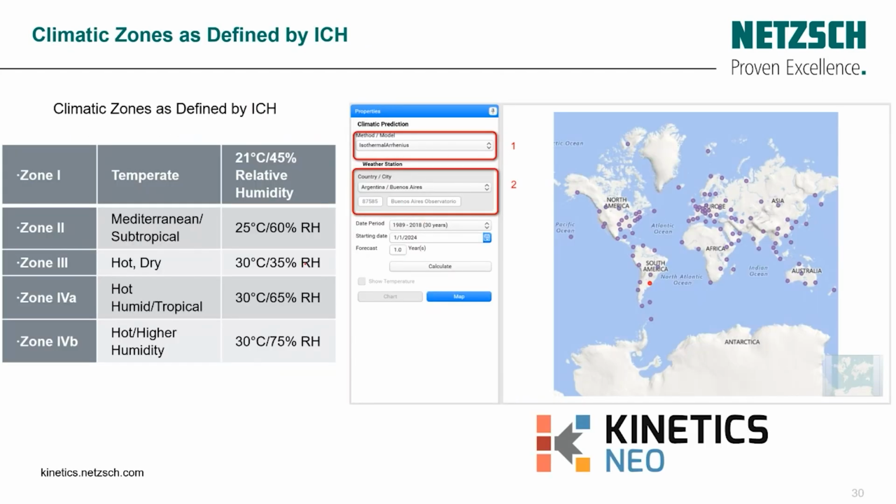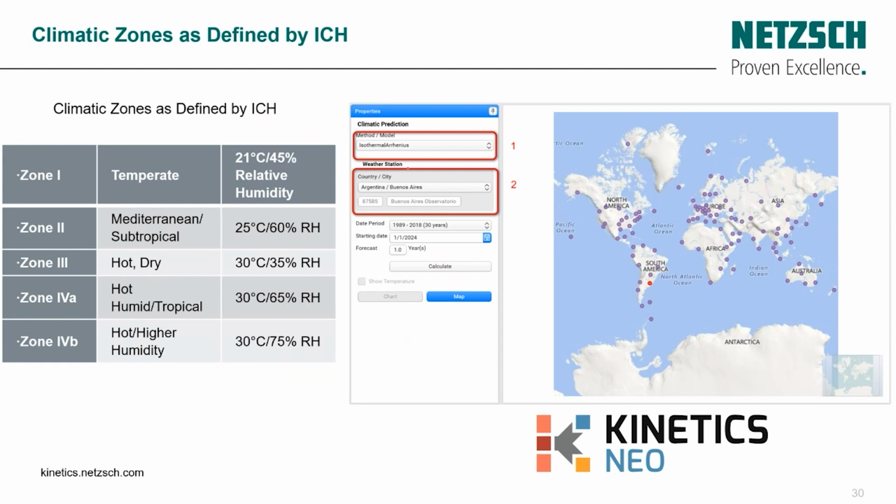Also, we have another feature, what we are calling the climatic prediction. As we all know, the climatic zones are defined by ICH, which is the International Council for Harmonization. So it provides us the ICH stability guideline, which gives a general recommendation for stability testing under predefined climate zones. For example, zone 1 is temperate, with between 21 and 45% relative humidity. The Mediterranean one, the hot dry, the hot humid, and the last one, hot to higher humid.